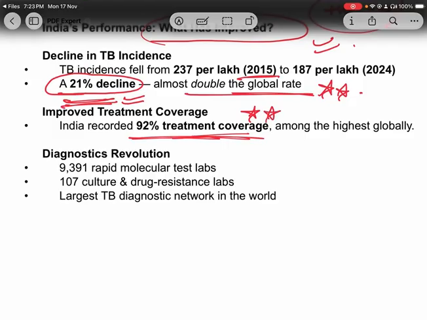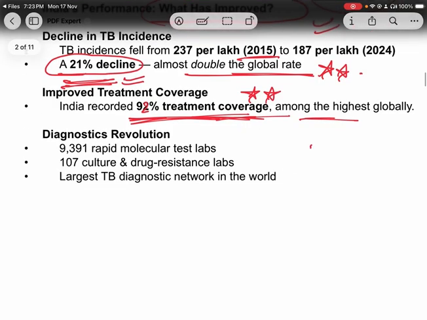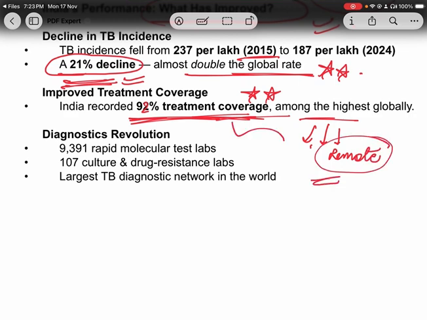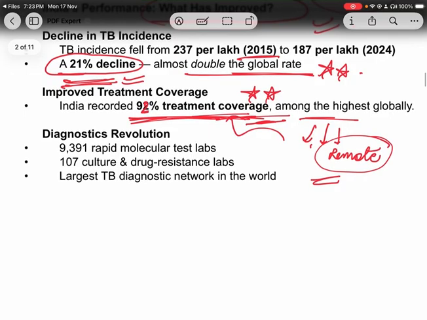This is a very big thing, because marginalized sections, tribal sections, or people living in remote areas are often not able to get this coverage for any infectious disease. But if treatment coverage is 92%, this is very big for India.